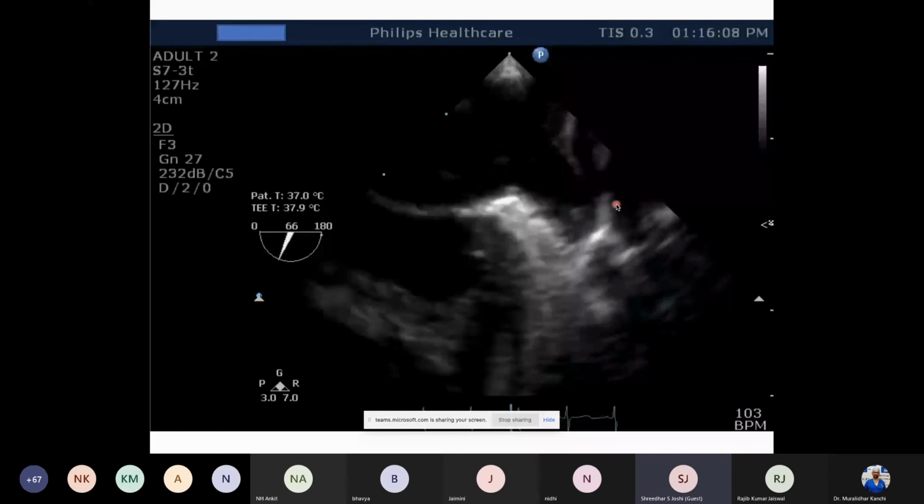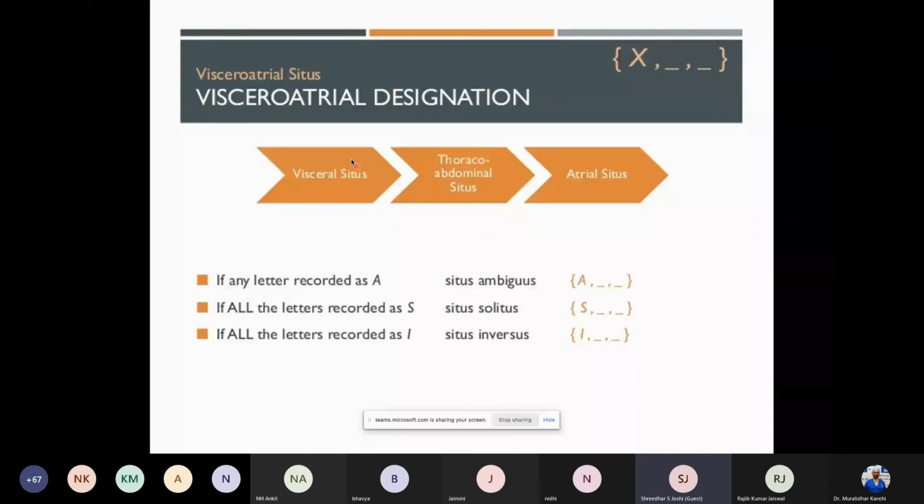So going to visceroatrial designation, just repeating the same. Visceral situs is the atrium with respect to the other organs. This is the bronchopulmonary segments and the atrial situs. If any letter is recorded as A, we are not sure of any one of these, so it goes as ambiguous overall. If all the recorded are mentioned as situs, the liver on the right, stomach on the left, the bronchopulmonary segments rightly differentiated, the right atrium on the right side, it is solitus. If all the letters are inverses, then we put an inversus. So the first one will depend upon all these 3.